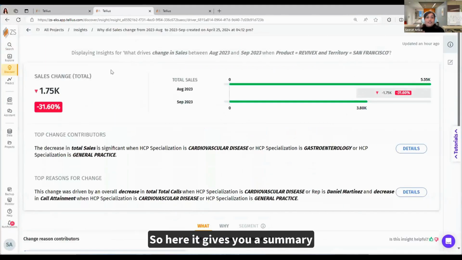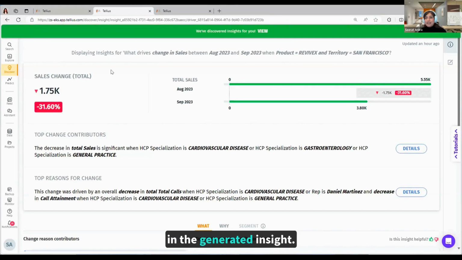So here, it gives you a summary at the top that the total change was a 31% decline from August to September, and it summarizes who were the top change contributors and what were the reasons of the change. In the generated insight, it is observed that the HCPs who specialized in cardiovascular, gastroenterology, and general practitioners were majorly impacted. And the reason behind that was this overall decrease in total calls and calls attainment.